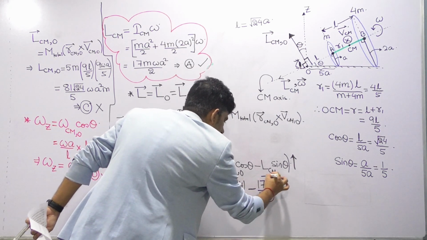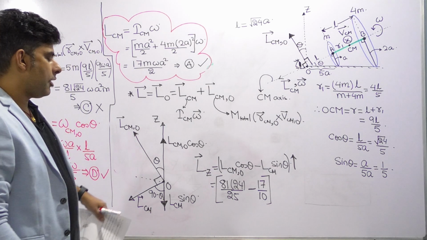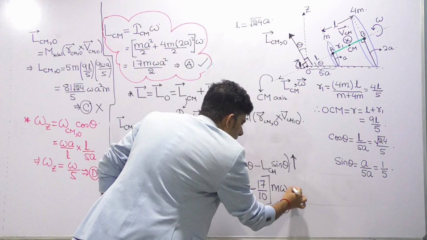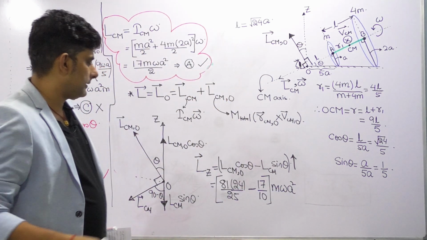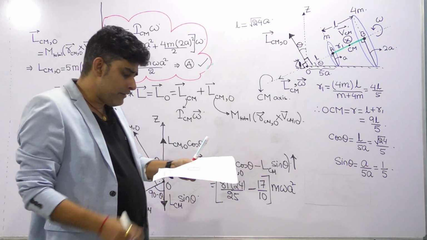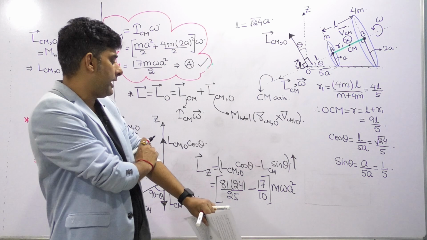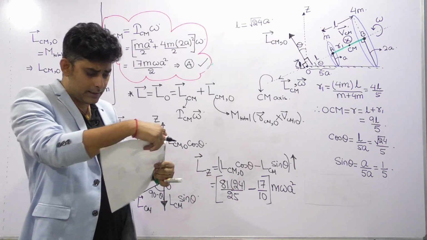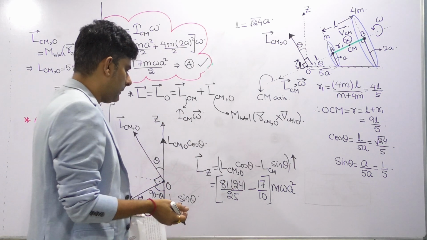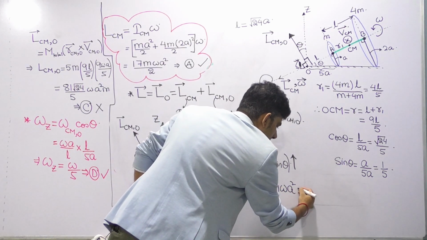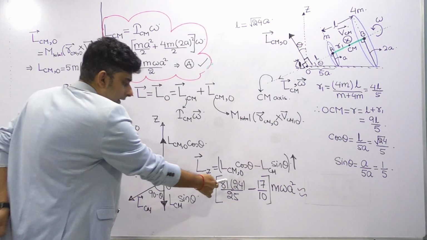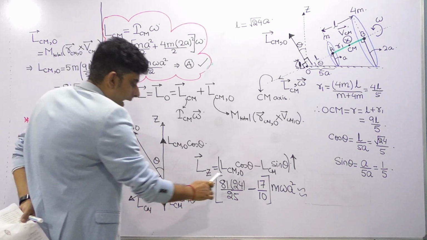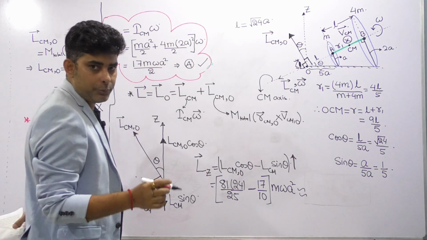Now we can take common and you are left with how much? m omega a square, acting upwards. So they have asked whether it is equal to 55 m a square omega or not. Now we can save our time by taking an approximation, to see whether we are getting an answer close to 55 or not. Approximately, not exactly: if I take 24 as 25, the 25 will cancel and you will get 81. And here you have 17 by 10, which is 1.7.